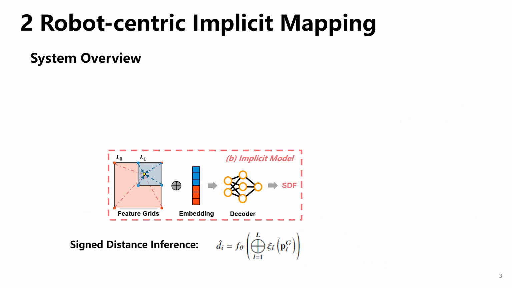surface structure. We model a continuous implicit signed distance field with a combination of voxel grids and multi-layer perceptrons. Given arbitrary position falls in a voxel feature grid, a multi-resolution feature embedding will be obtained by trilinear interpolation with the involved neighbors. And this embedding will be fed to the MLP to get the signed distance.